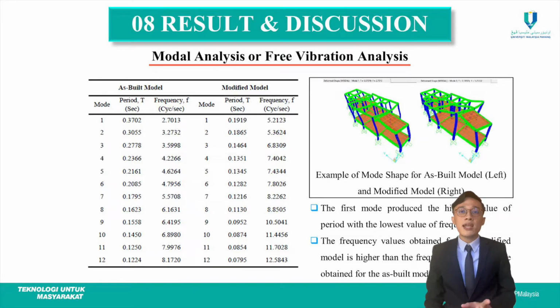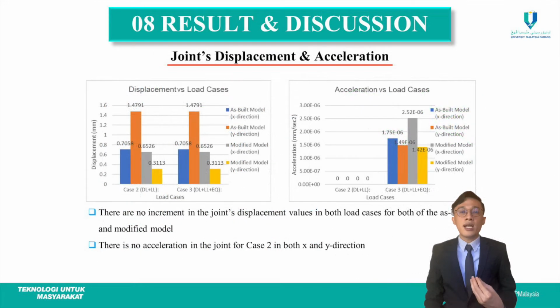We can also see that the frequency value obtained in each mode for the modified model is higher compared to the frequency value that is obtained for the as-built model. The second result that is obtained from the analysis conducted is the joint displacement and acceleration value. From the displacement versus load cases bar chart here, we can see that there is no increment in the joint displacement value in both of the cases for both of the as-built and modified model.